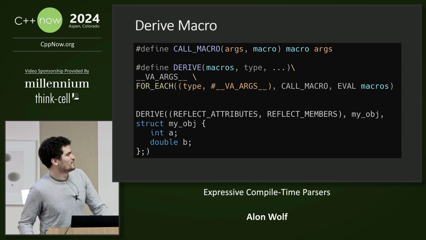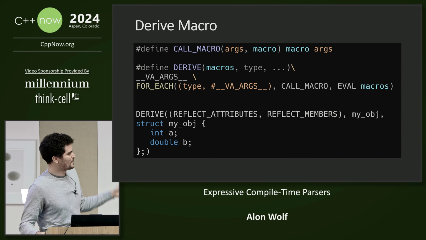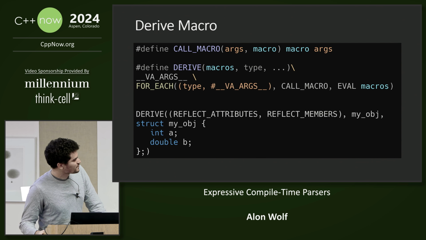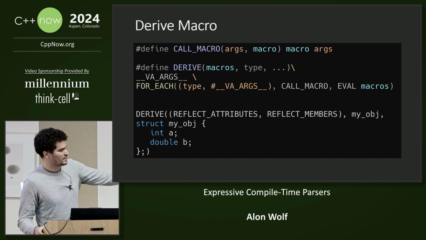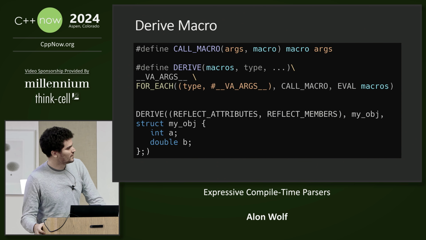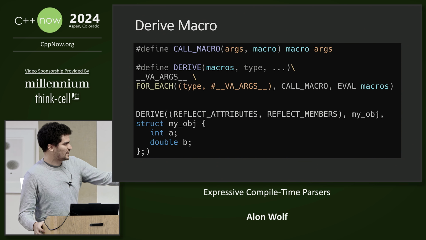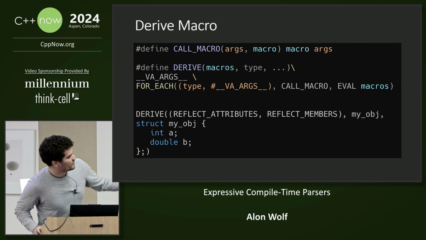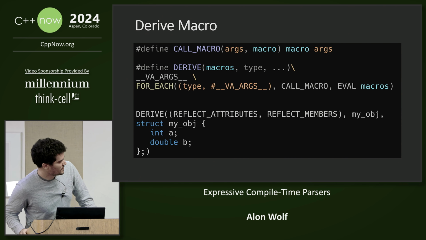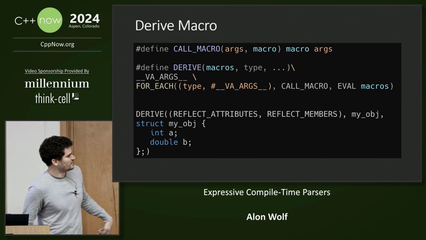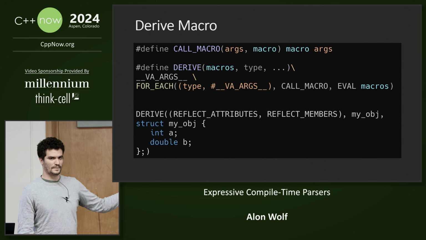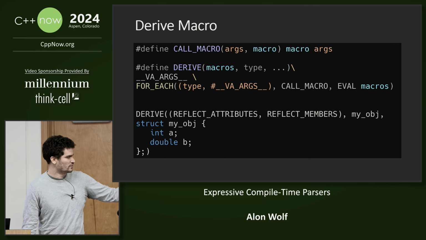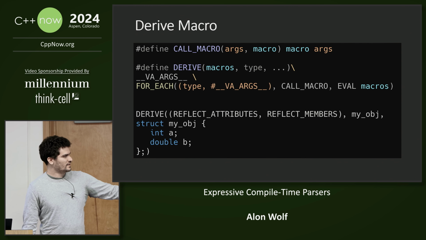So, yeah, if you want to know how the derive macro is implemented, when we call the derive macro, the first argument is the list of macros that we want to reflect. And then we have the type and the text. So the derive macro will first output the text as it is. Then it takes the type and the arguments and passes them as a single parameter to the for each macro. And the next arguments to the for each macro are the call macro and eval of the macros.